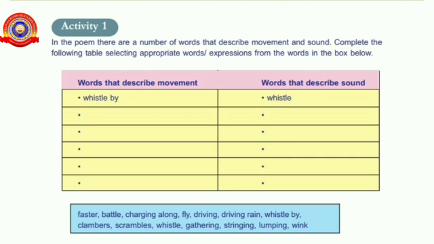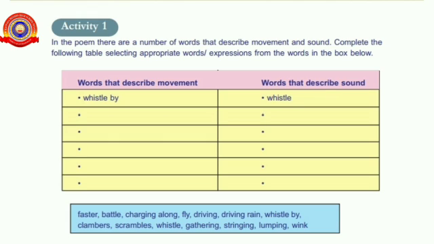In the poem, there are a number of words that describe movement and sound. Complete the following table selecting appropriate words or expressions from the words in the box below. Words that describe movement, words that describe sound.